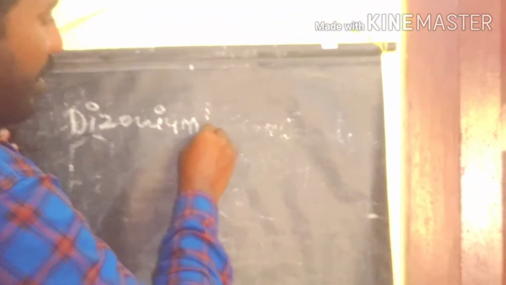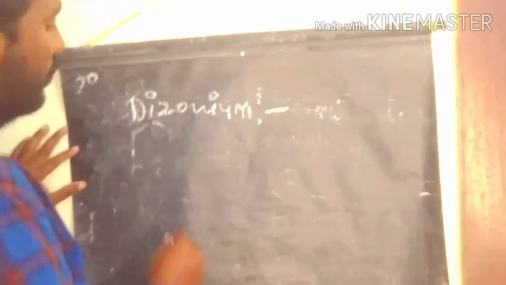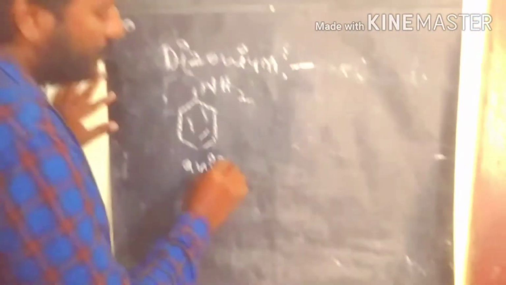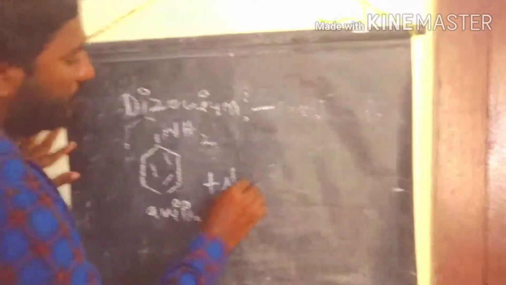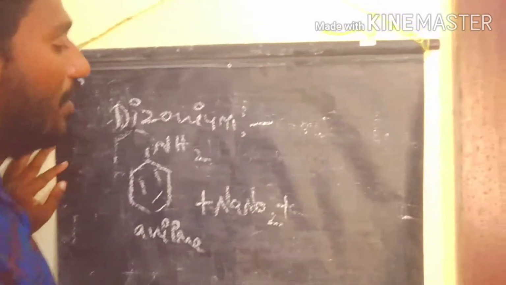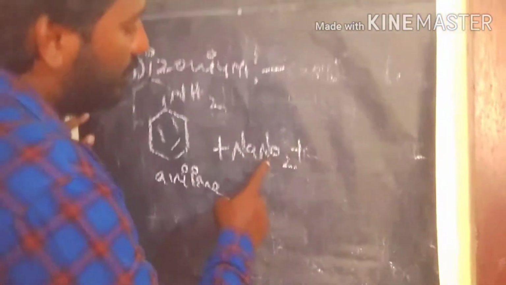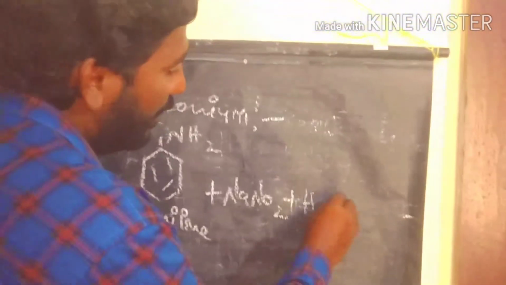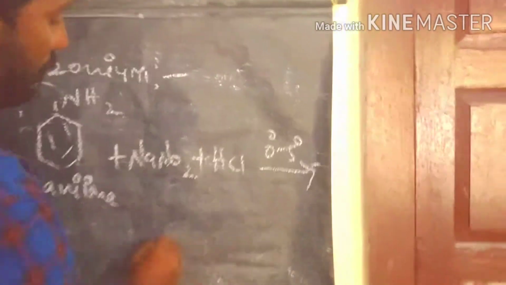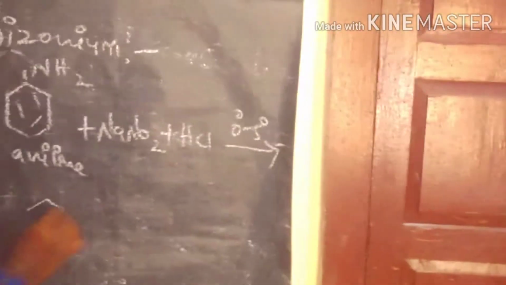This is the simple reaction to prepare the diazonium salt. Nitrous acid is not very stable, which is why we prepare it instantly. Sodium nitrite reacts with HCl to produce nitrous acid at low temperature. We maintain a low temperature, 0 to 5 degrees, to produce the diazonium salts.